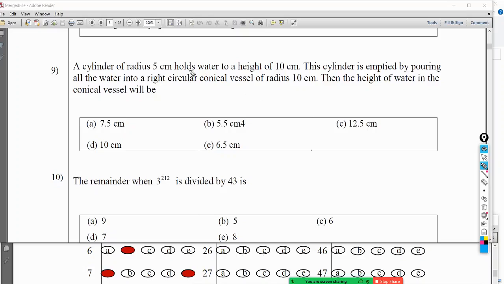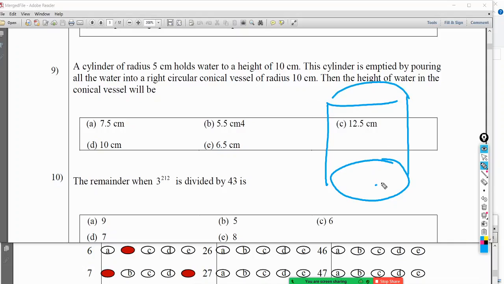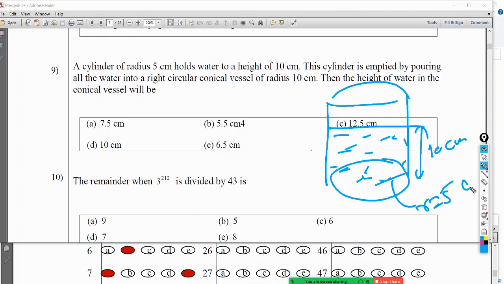Cylinder of radius 5 cm holds water to, right? Let's draw the cylinder. Radius 5 cm. Always draw. Some students don't want to draw it, so they have a high chance of making mistakes, because as humans we like pictures. Our brain is really good at processing pictures. Cylinder of radius 5 cm holds water to a height of 10 cm. So water is up to 10 cm. It's all in centimeters.